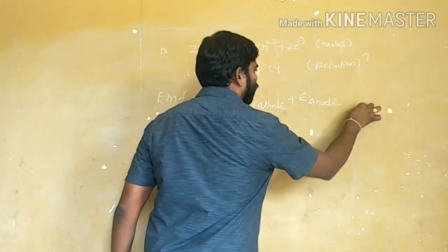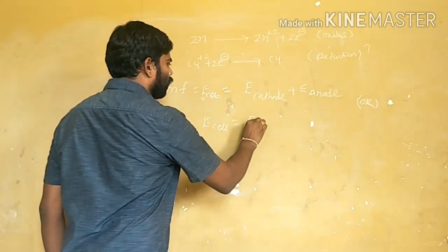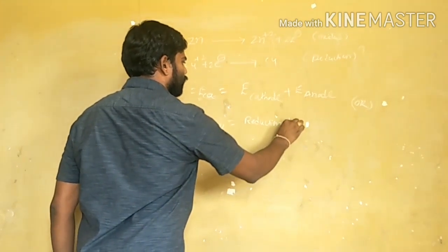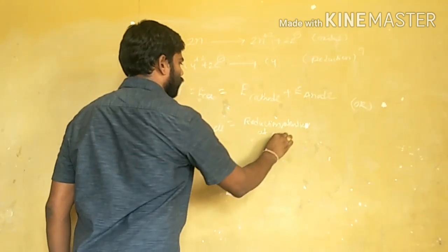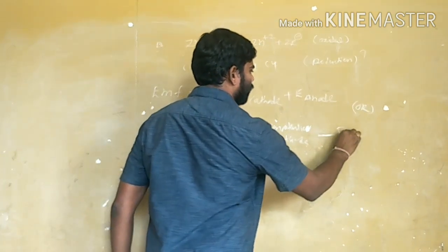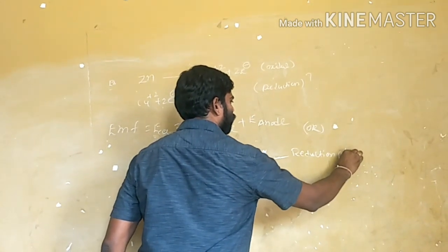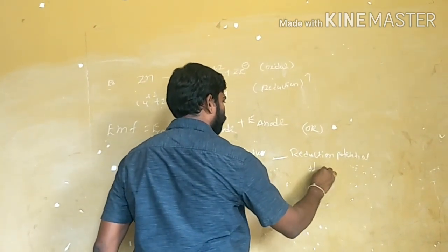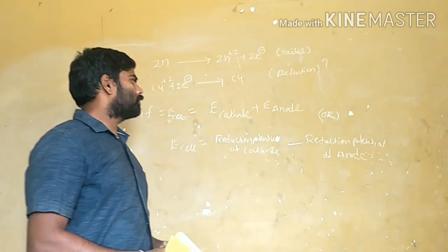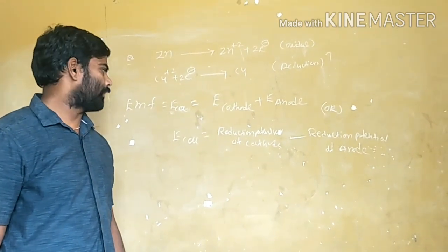Or we can write it in another form also. E cell is equal to the reduction potential of cathode minus the reduction potential of anode. These are the two formulas. By using them, we can find the total E cell of the reaction.